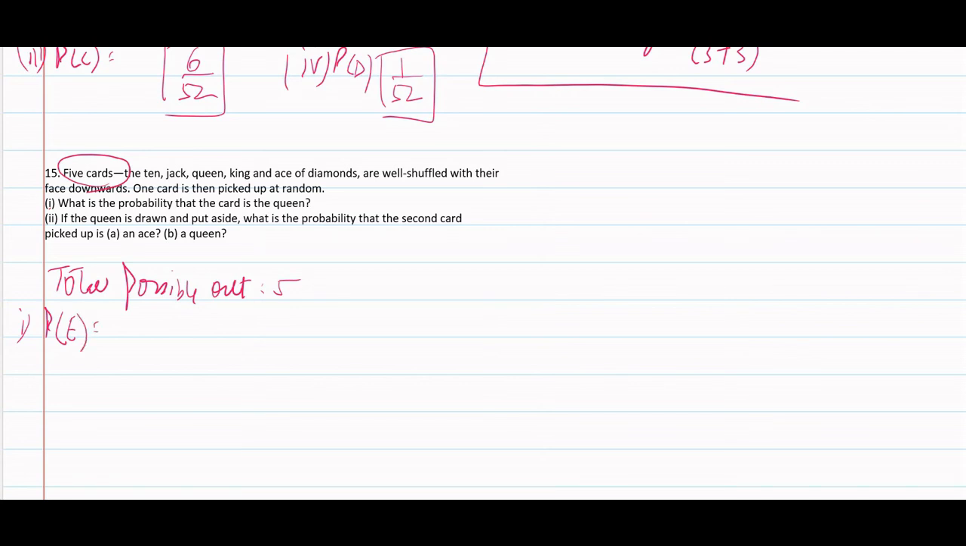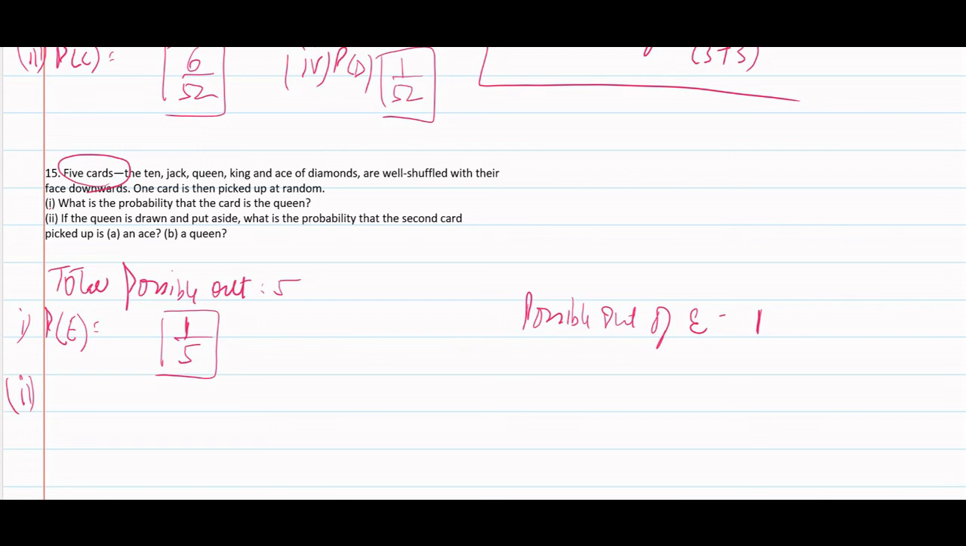First, probability of event E. What is the probability that the card is Queen? Only once we are given Queen. So possible outcome of event E is 1. Total outcomes are 5. Possible outcome is 1. 1 by 5.